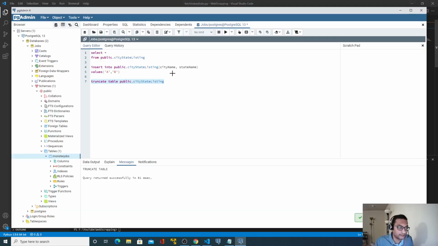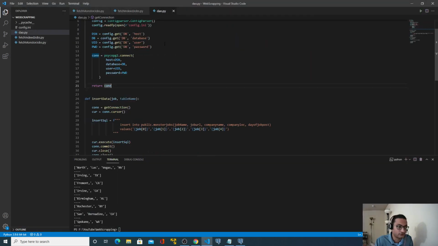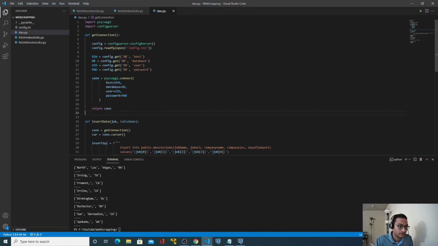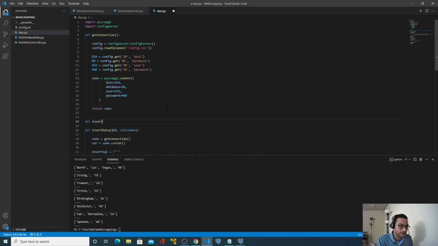So let me go back and create a new function here, def insert city state data. Remember, we are going to pass the list or array which we have created, so I will use city state.